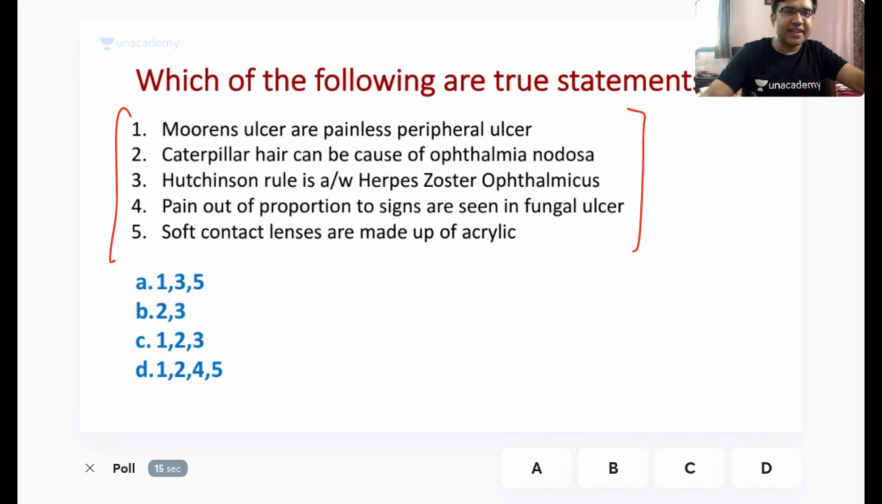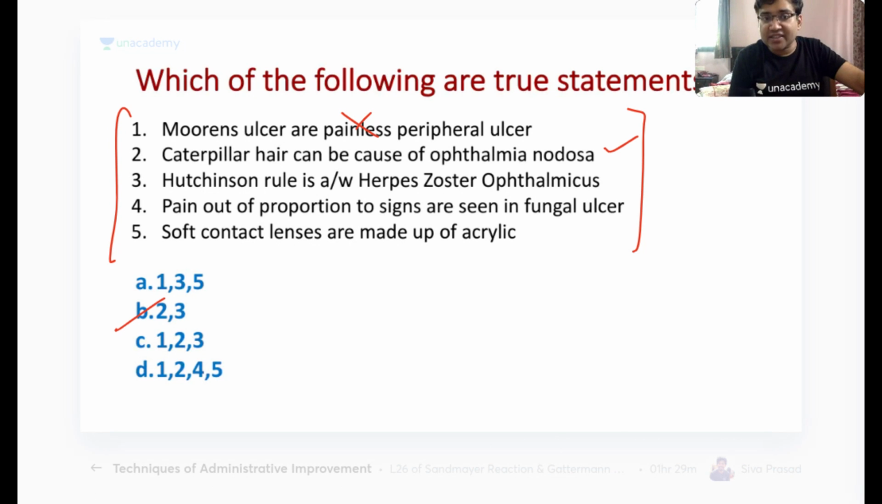Okay, so the answer here is B, that is 2 and 3. These are the correct options. Remember, Mooren's ulcer, I told you it is not the painless, it is the painful ulcer. Caterpillar hair can cause inflammation around the conjunctiva, so it can cause ophthalmia nodosa. Hutchinson rule means that if the tip of the nose is involved, this would lead to involvement of the cornea and the eye. This is in herpes zoster ophthalmicus.